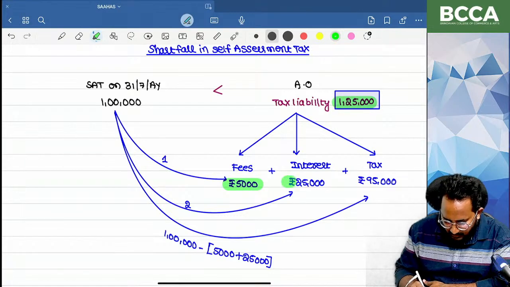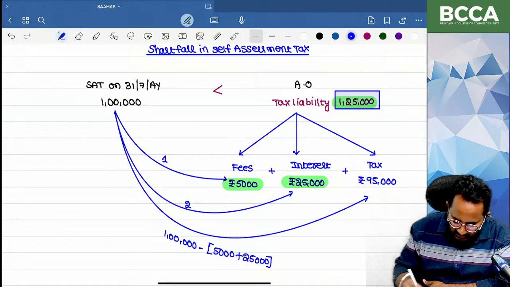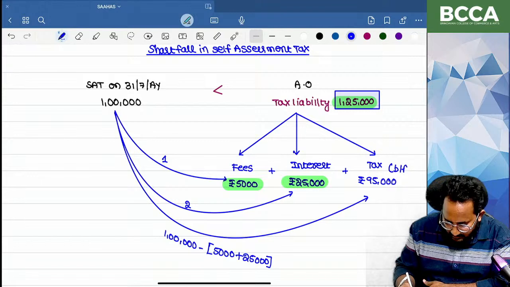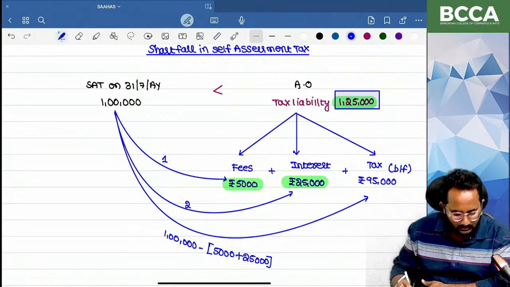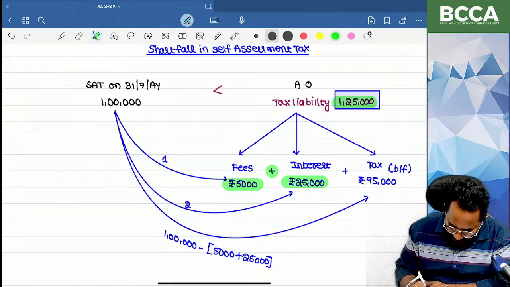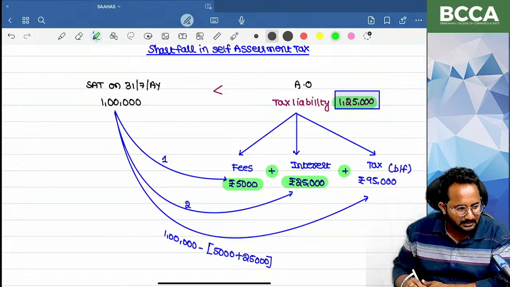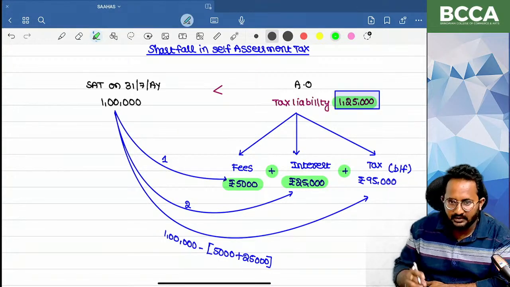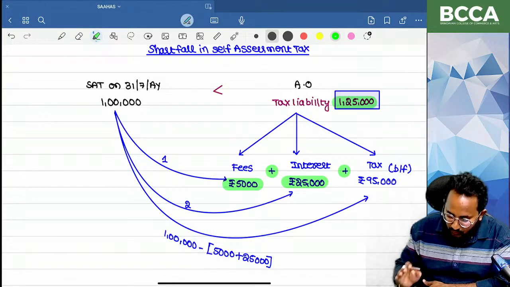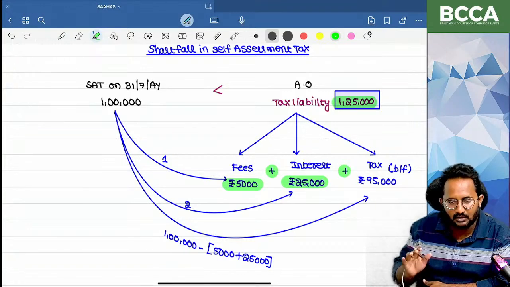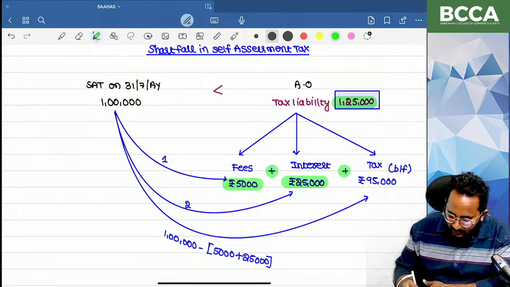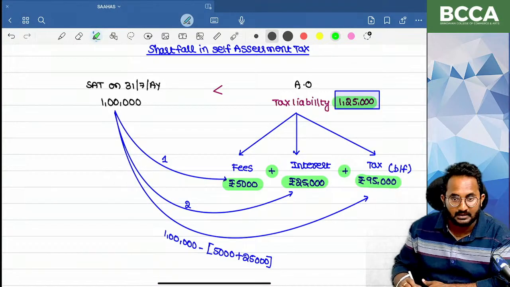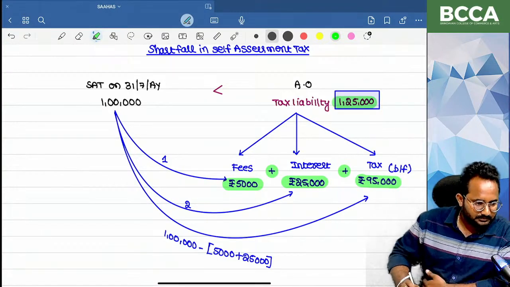Out of that, 5,000 and 25,000 are over. This is just the balancing figure. In the assessment, the total amount he will say is 1,25,000. Out of that, the breakup details are given in the form of fees, interest and tax.